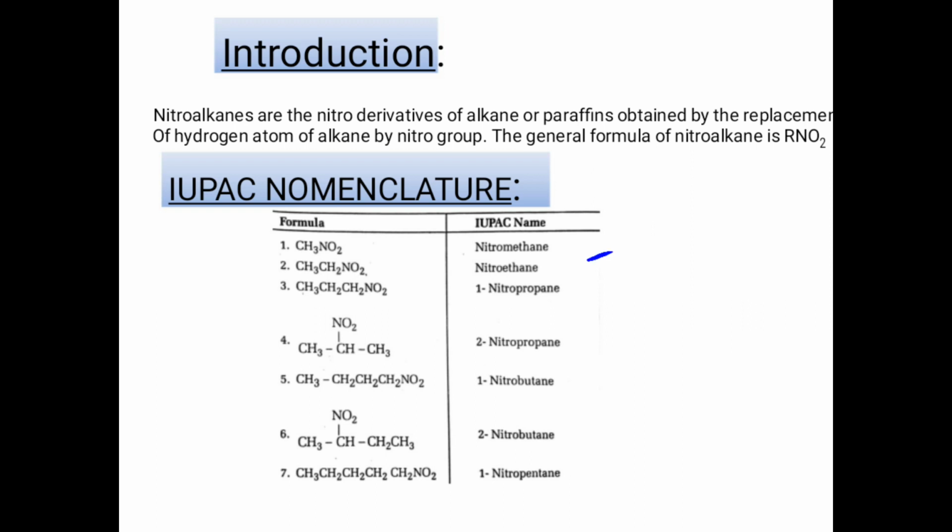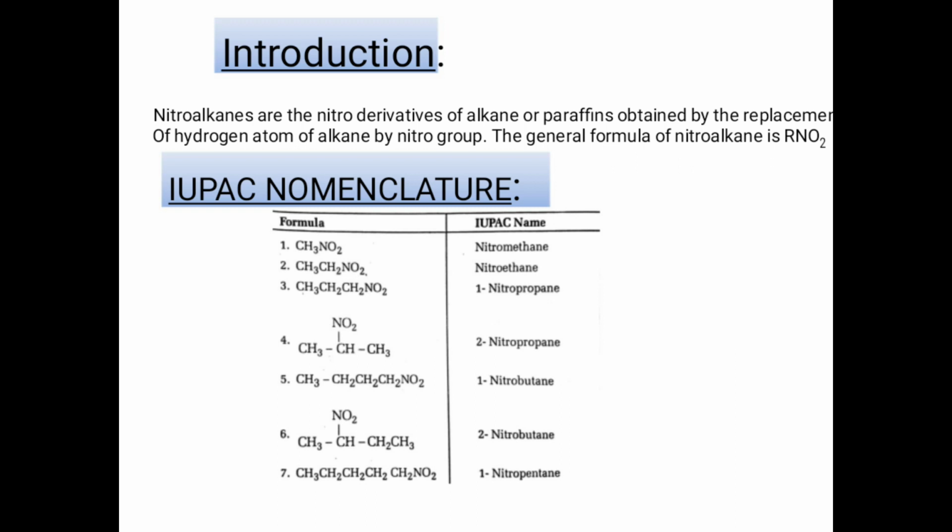Second example is nitroethane, and we look at the third example. This is propane. You know propane has primary and secondary hydrogen. When the primary hydrogen is replaced, 1-nitropropane is formed. When NO2 group is attached to secondary carbon atom, this is 2-nitropropane. These are also examples of nitroalkanes.